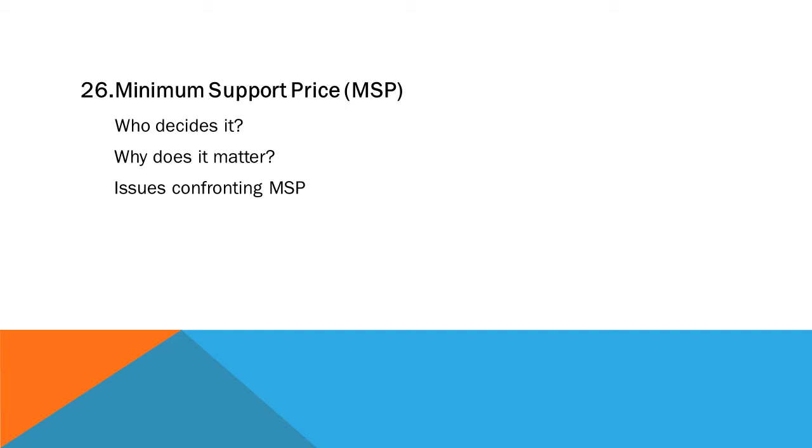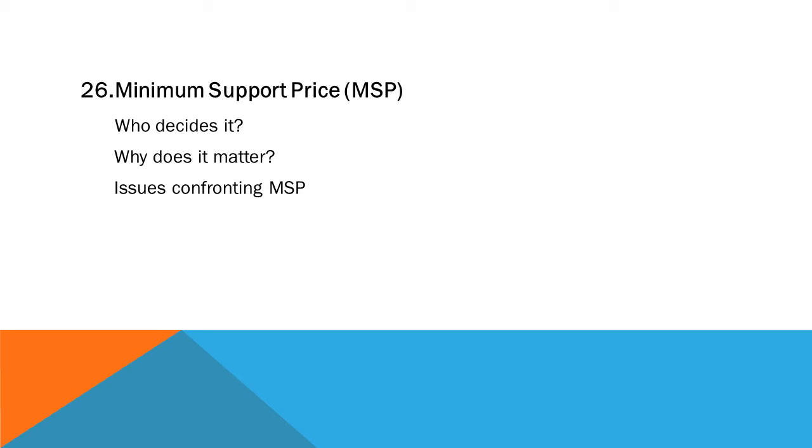These middlemen are taking advantage of these loopholes, and there's a gap between the price which the farmer gets and the price at which the produce is sold to the consumer. There's a substantial gap, and that gap has to be reduced because it is growing with each passing day.